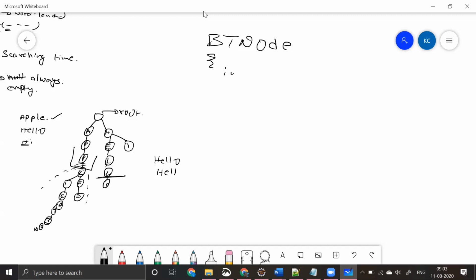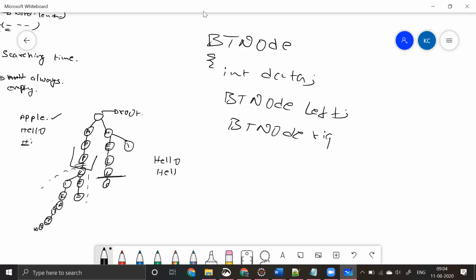We said int data, then BT node left, which gives our left child, and BT node right. So something like this was our BT node representation. This is what we have been following previously.